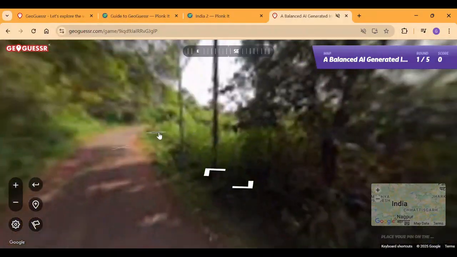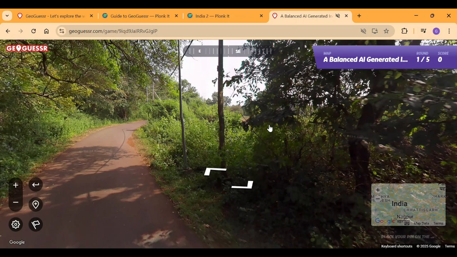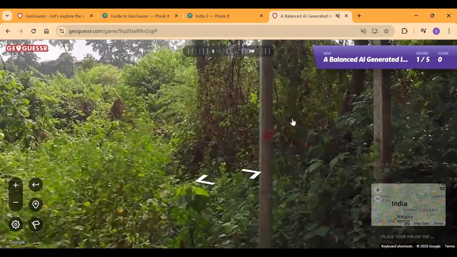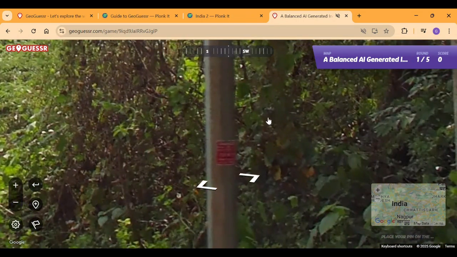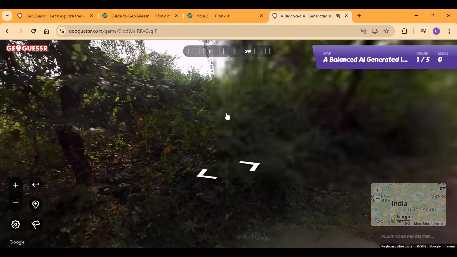Did we find anything? No. Did we find anything here? Okay, we could do something with that. Nice. It's Hindi, I think so. No way. It's probably not Hindi. Okay, move on from that.